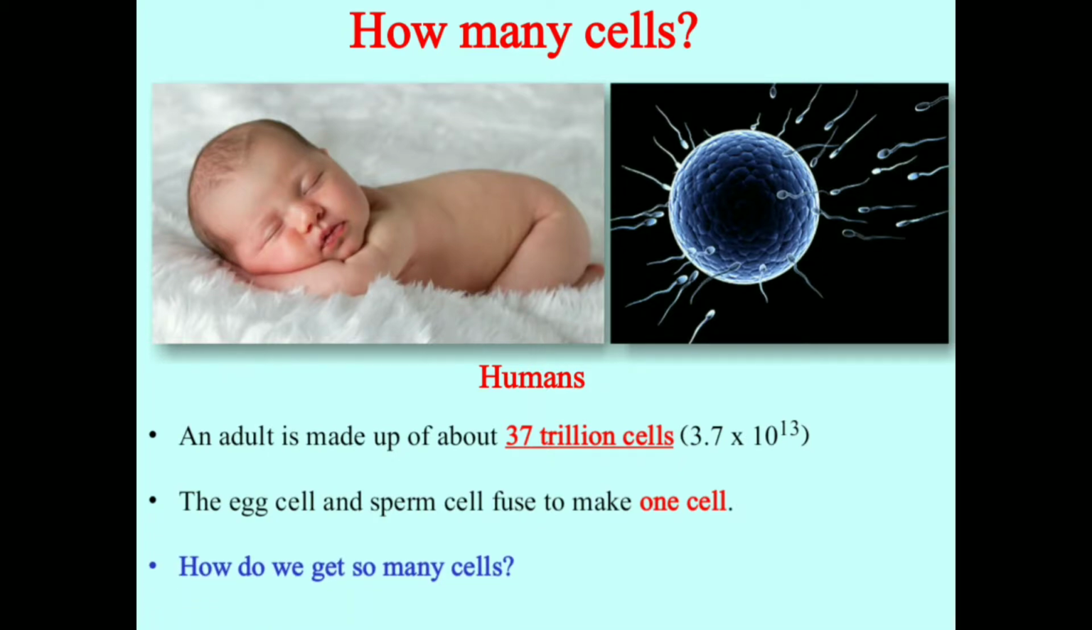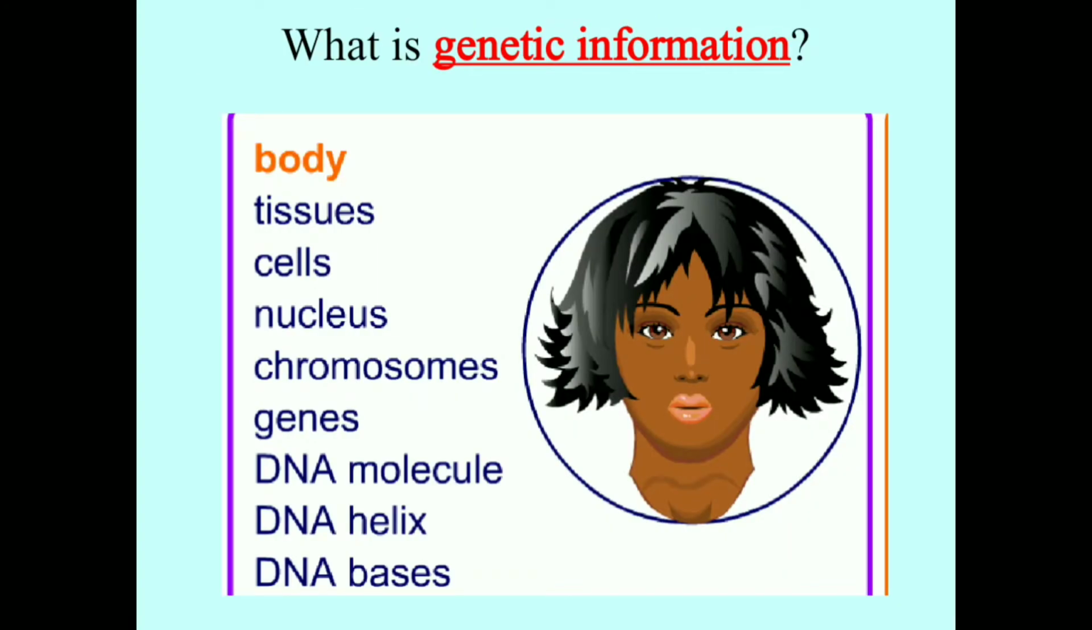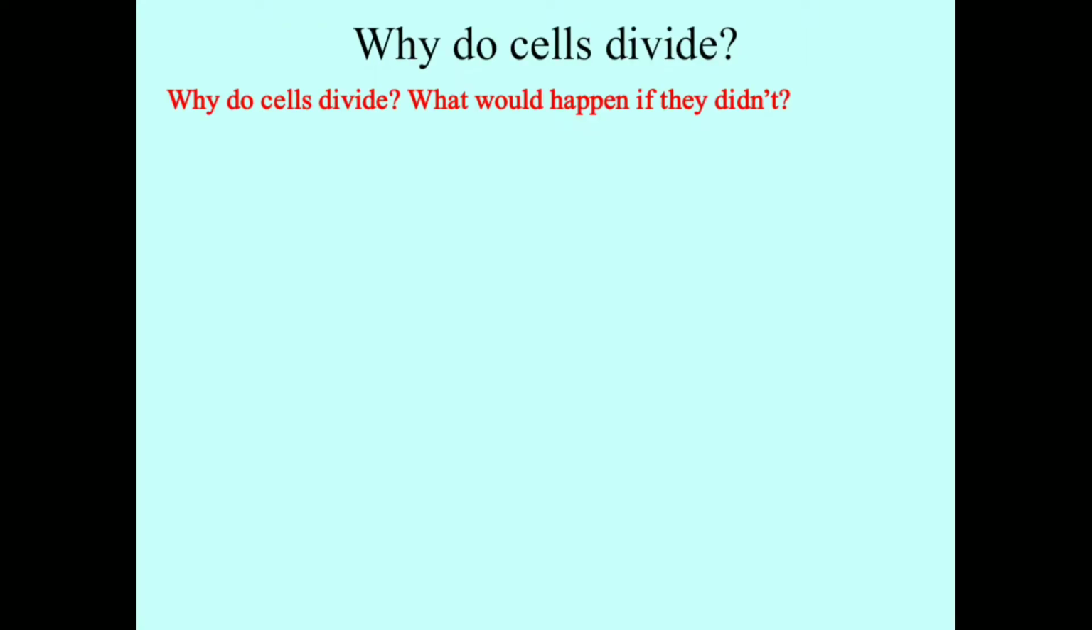So how do we get so many cells and how does this division occur? We are gonna learn that. What is genetic information? What do you think? Is it body, tissues, cells, nucleus? What is that? Actually, the DNA molecule is our genetic information. All the genetic information is present in DNA, which is deoxyribonucleic acid, and it is present in the nucleus.